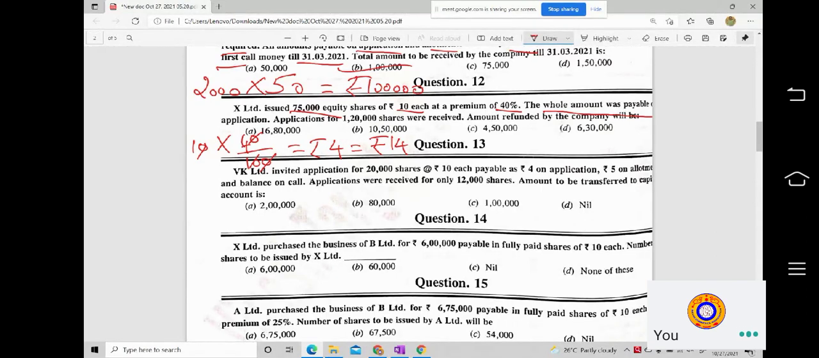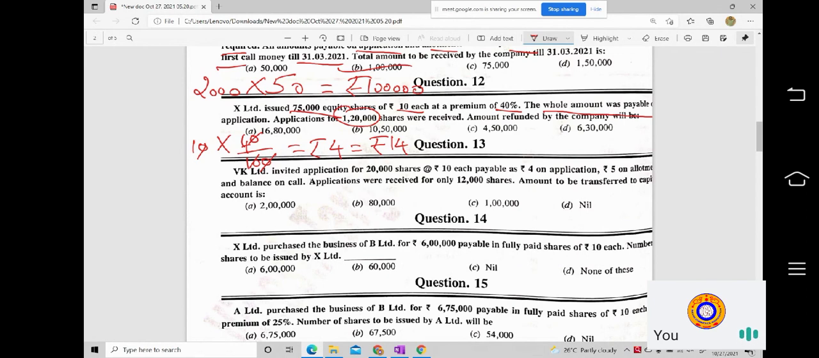So applications for 1,20,000 shares were received. Oh my goodness. Here the company is issuing only 75,000, but you are getting applications for 1,20,000 shares. That means what type of subscription is this? Over subscription. Excellent. So now how much you have to refund, they are asking us. The amount refunded by the company will be how much?